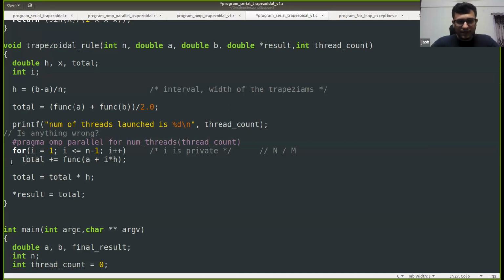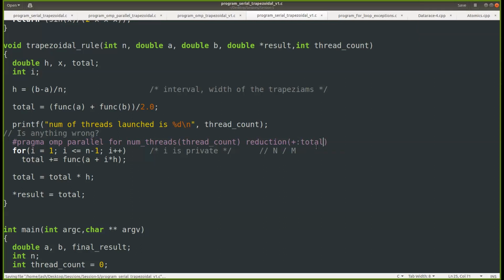So we can place this thing in a critical section. But again, that will have some performance penalty. The best thing to do is to use reduction, because this calculation will happen in parallel if we use reduction, as we learned, right? So if we write reduction plus colon total, then it will give better performance as compared to putting this thing in a critical section.